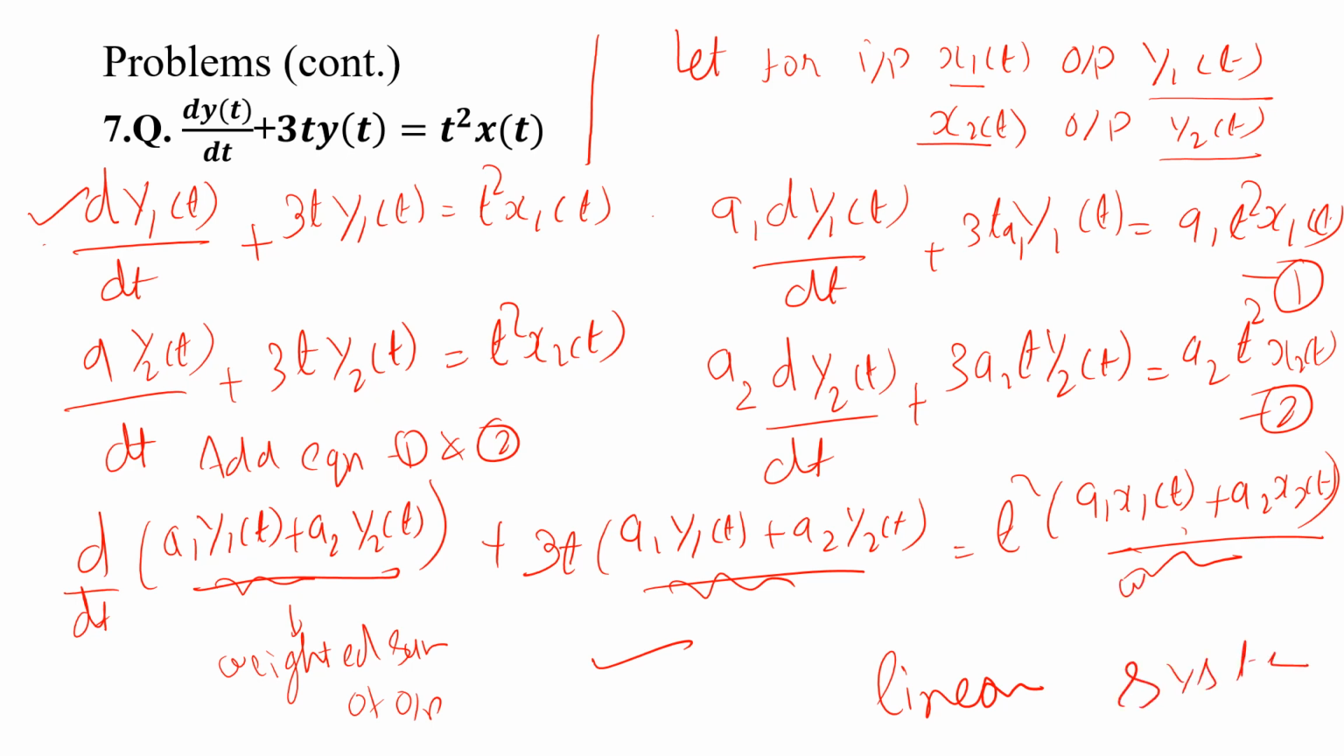Weighted sum of input, weighted sum of output. So the response of the weighted sum of input is equal to the weighted sum of output. So this is called a linear system.